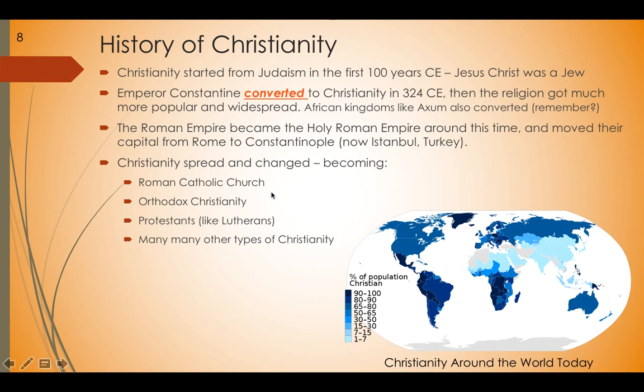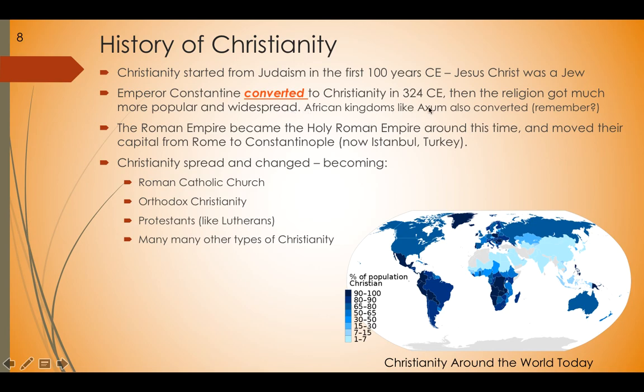History of Christianity. So now we're on page 8, and we're on to history of Christianity. This is for the second row in your notes. Christianity started from Judaism in the first 100 years CE. Jesus Christ was a Jew. Emperor Constantine converted to Christianity in 324 CE. Then the religion got much more popular and widespread.